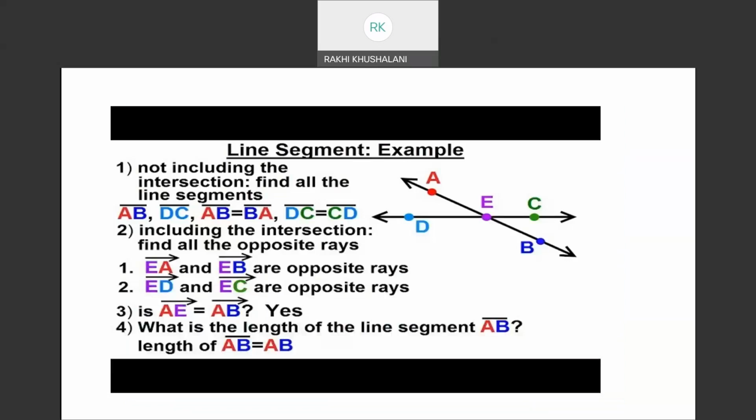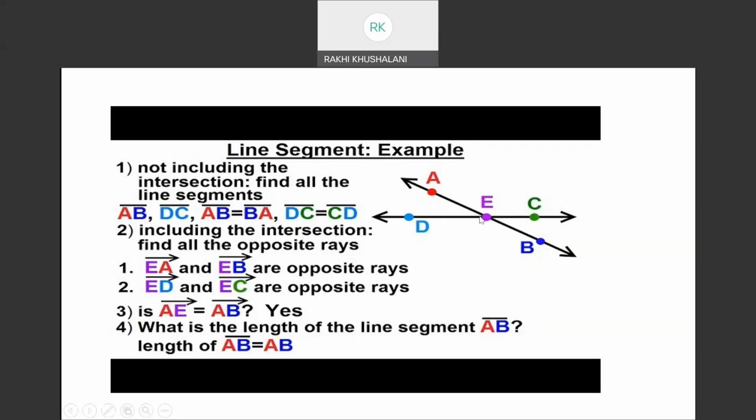Not including the intersection, find all the line segments. Not including the intersection, the point of intersection is E. If you see two line segments AB and CD, they are colliding with each other, intersecting with each other at E. So they are saying don't count the intersection point and name the line segments.